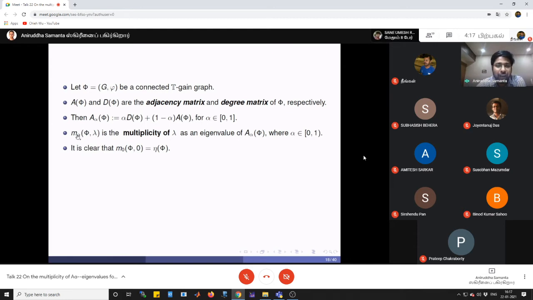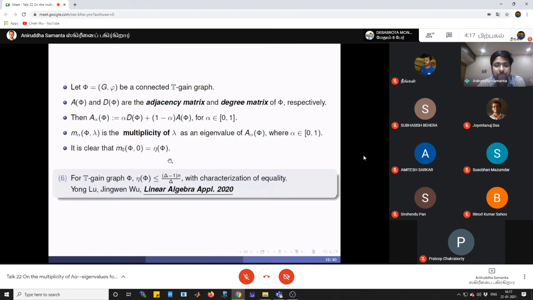Then if we plug in alpha and at the same time lambda equal to 0, we get the nullity of phi. So we have an immediate result on the nullity of phi in terms of n and delta. The most recent result on phi gain graphs is that eta of phi is less than or equal to (delta minus 1) times n divided by delta. This appeared in 2020.